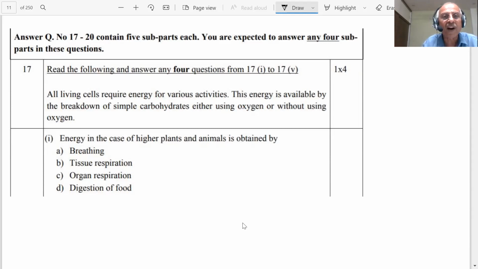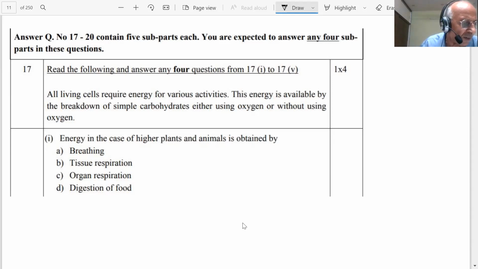All living cells require energy for various activities. Yes, of course. Without energy, can any cell function? No. This energy is available from the breakdown of simple carbohydrates, either using oxygen or without using oxygen. You have seen aerobic and anaerobic processes: aerobic requires oxygen, anaerobic does not require oxygen.